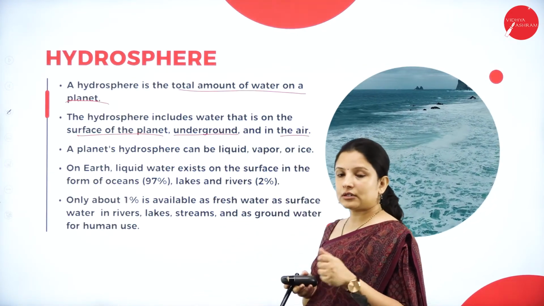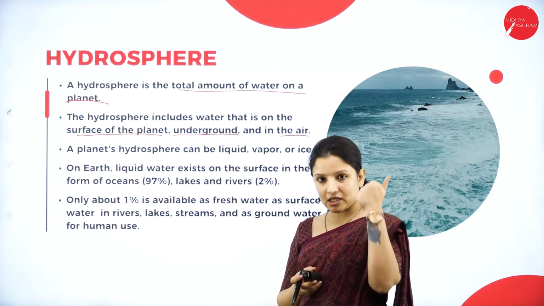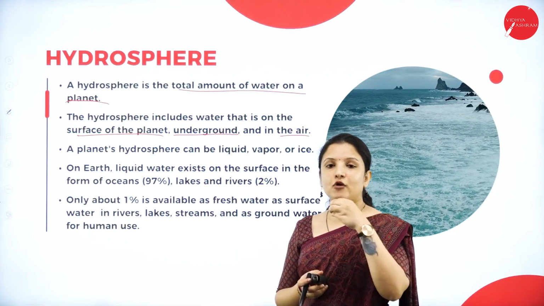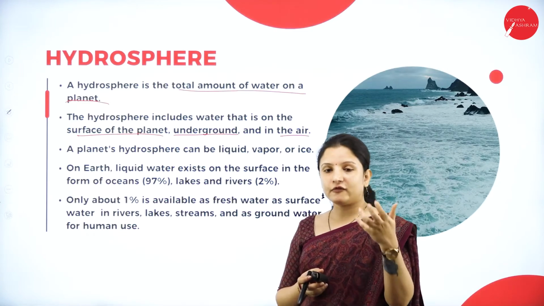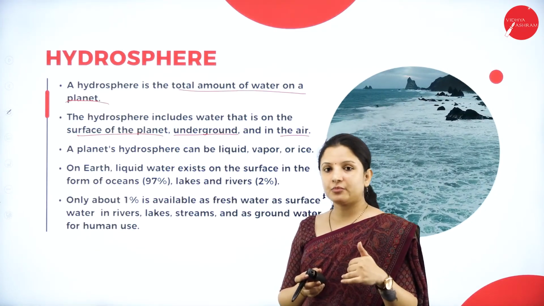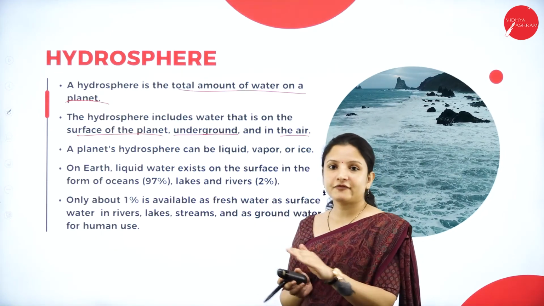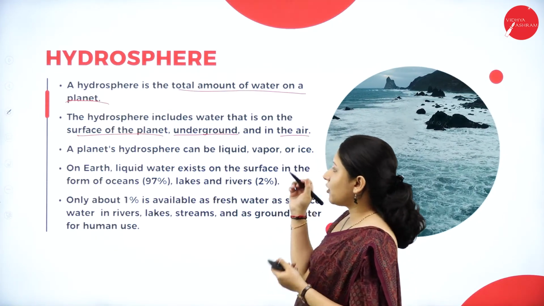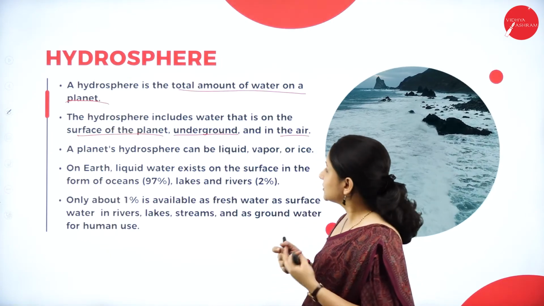So what all types of water are there? Water present in the air in the form of moisture, in the form of humidity. Water present underground, that is in the water table, and water present on the surface of the planet. All these constitute the Earth's hydrosphere.